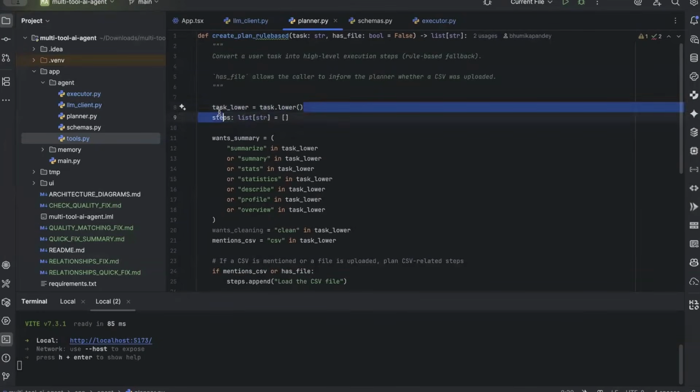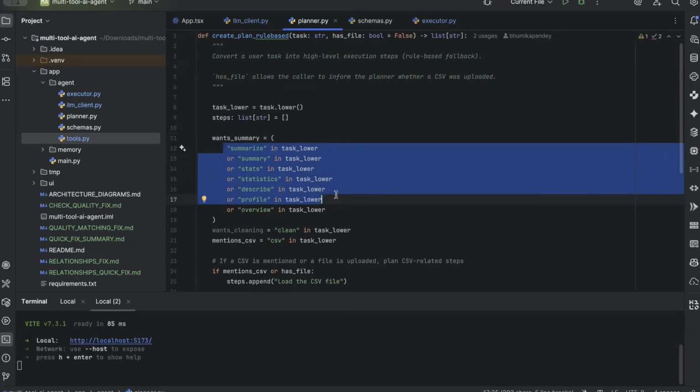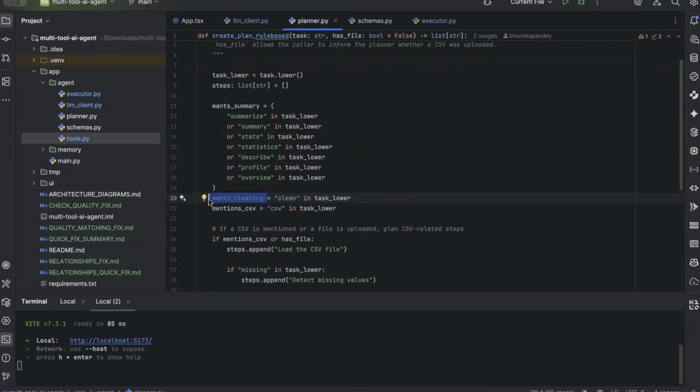Here, first we normalize the input, because the rule systems depend on predictable text patterns, and the case differences should never break logic. Now we infer user intent, not with AI but with explicit keyword detection. We check whether the user is asking for summaries, statistics, profiling, or overviews. This mimics what an LLM planner would conceptually do. Same idea here as well.